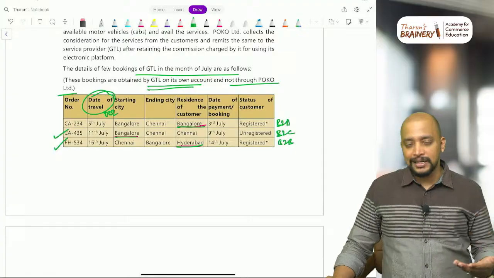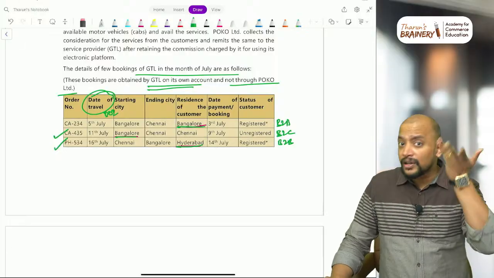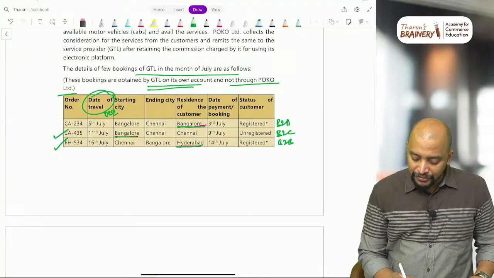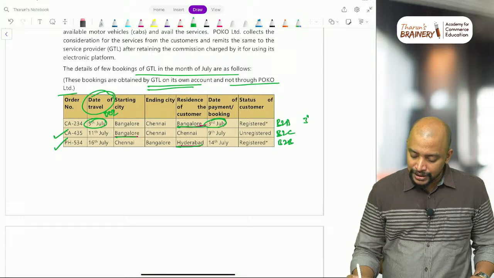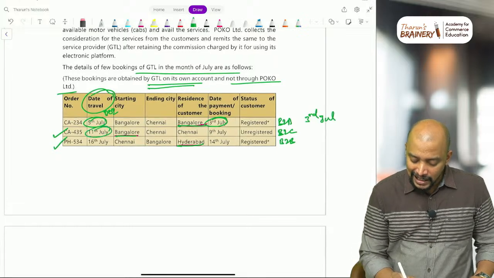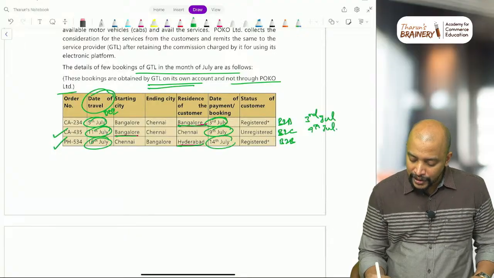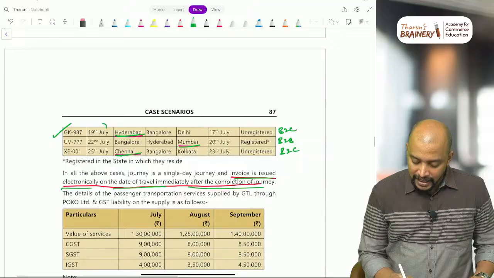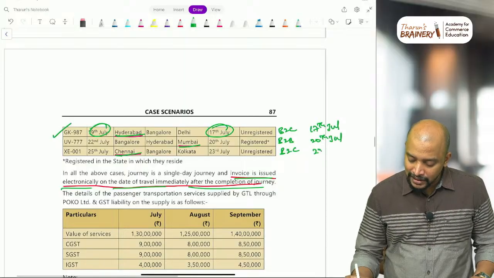So section 13 subsection 2, if the invoice is issued within 30 days from the date of completion, yes, date of travel immediately it is given, so invoice date or payment date, whichever is earlier. So therefore here 5th July or 3rd July, whichever is earlier, the time of supply will be 3rd July. And again here 11th July or 9th July, it will be 9th July. And 16th July or 14th July, it will be 14th July. And again here, 19th July or 17th July, 17th July, 22nd or 20th July, and 25th or 23rd July.